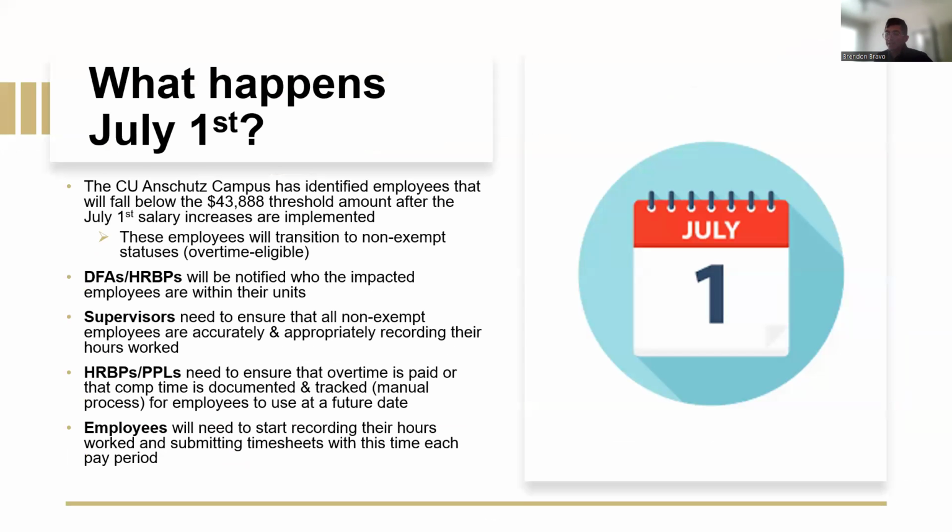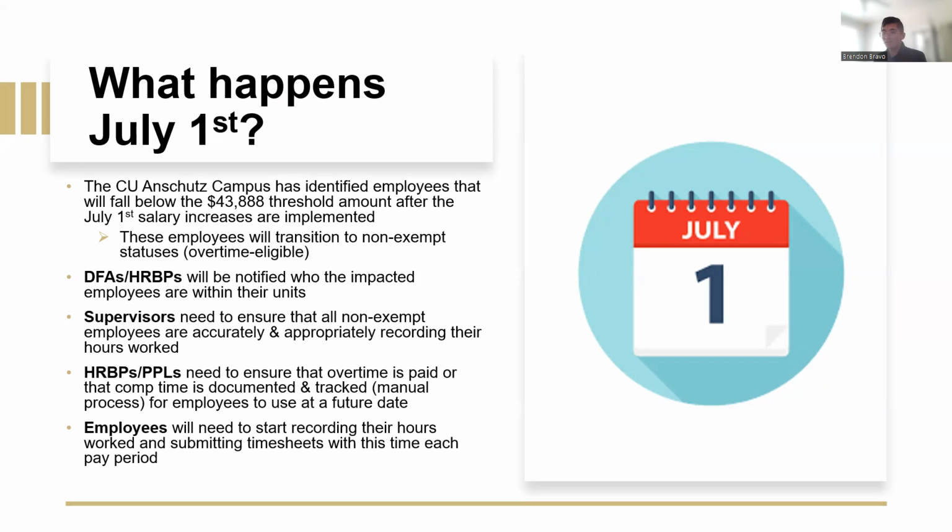So what happens July 1st? So the CU Anschutz campus has identified employees that will fall below the $43,888 threshold amount after the July 1st salary increases are implemented. These employees will transition to non-exempt statuses, meaning they are now overtime eligible. So for our DFAs and HRBPs, you'll be notified who the impacted employees are within your units.